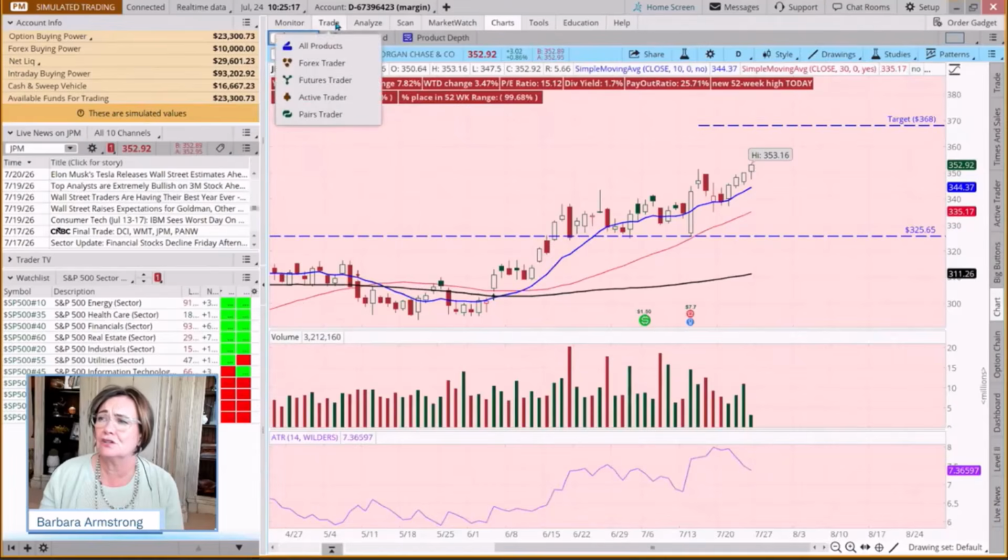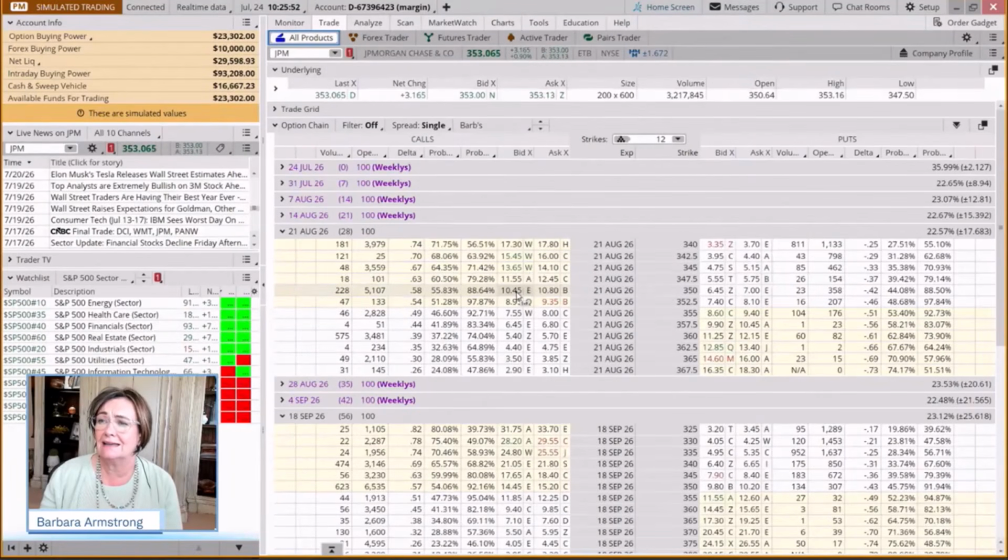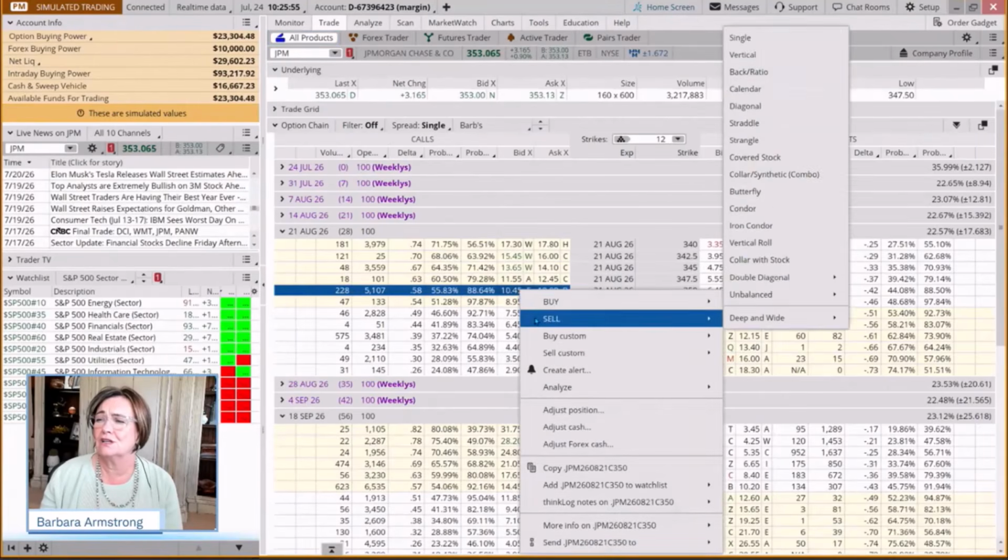So could we come out here to our trade tab? And even if we look at August, say, well, if we look at the 350 strike, it's already trading at almost 353. So we're $3 in the money. We have a tight bid-ask spread. Our example trading plan says, does it trade 1 million shares a day or more? Check. Does it trade at least 20 times the number of contracts we want to trade? Check. And if we do the 350 and the 355, we've got thousands of contracts, a bid-ask spread around 5%. We want it to be less than 10. So we're good to go there.